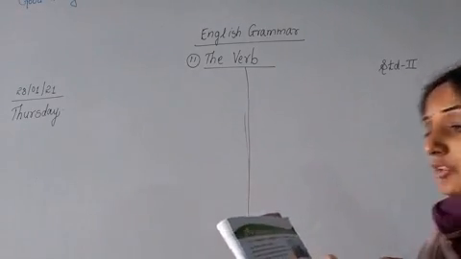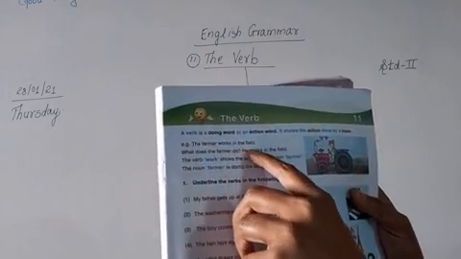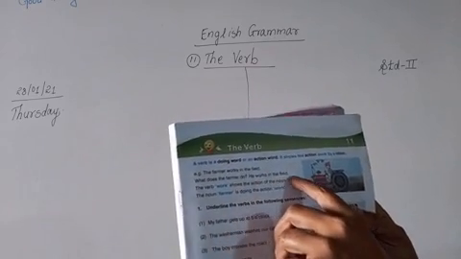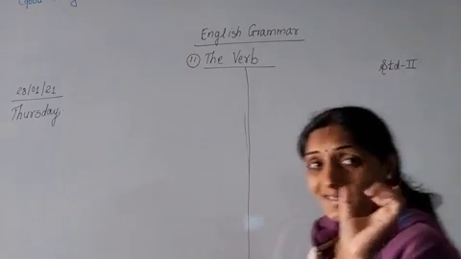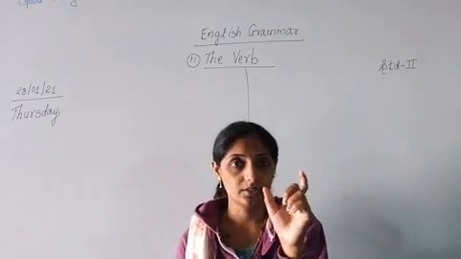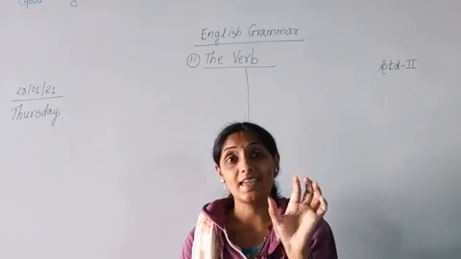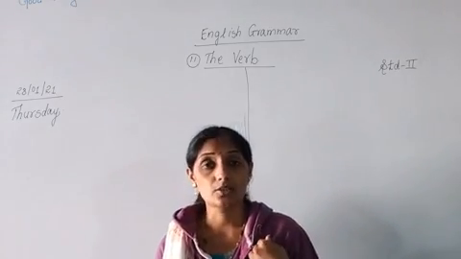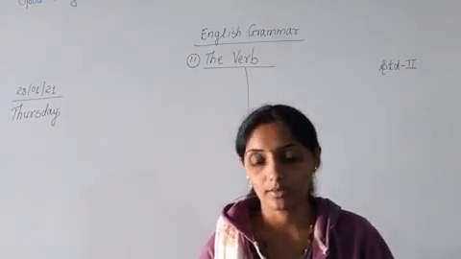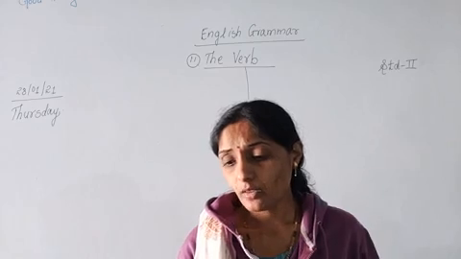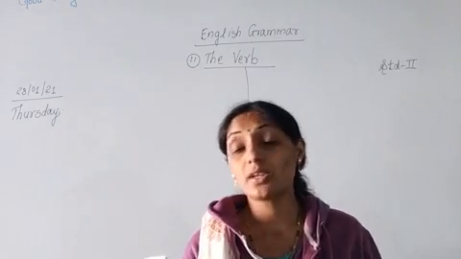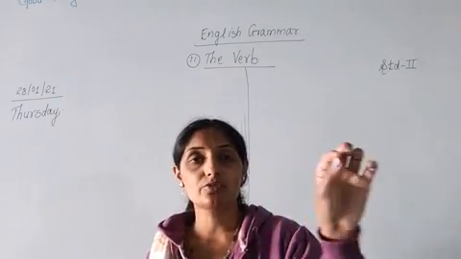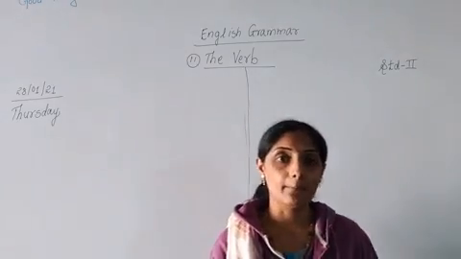Now some examples are given. The farmer works in the field. What does the farmer do? He works in the field. So which word is the action in the sentence? Work. W-O-R-K, work. Correct. Teacher is teaching. Now what action am I doing? Teaching. So the word teaching is what? Verb. Next one: the noun farmer is doing the action work. What action is the farmer doing? Working in the farm. Correct.